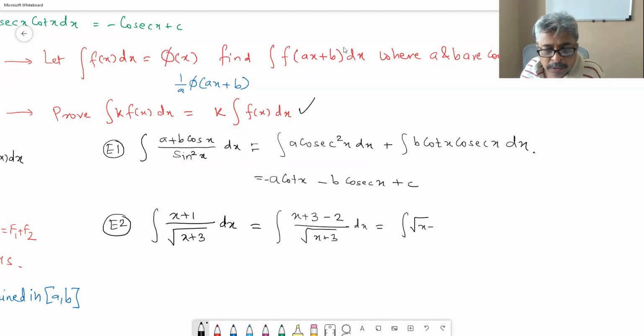Integral radical x plus 3 dx minus 2 integral x plus 3 raised to minus half dx. Is that right? No, minus half.